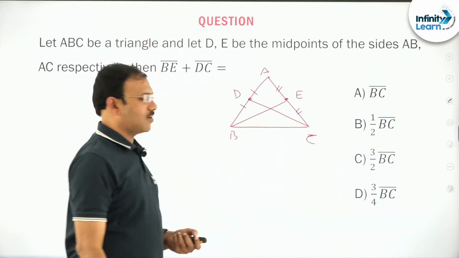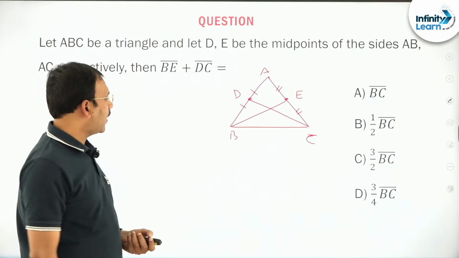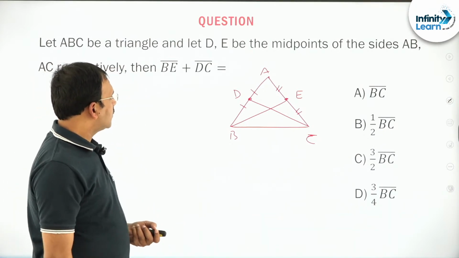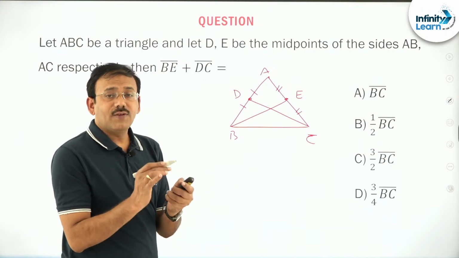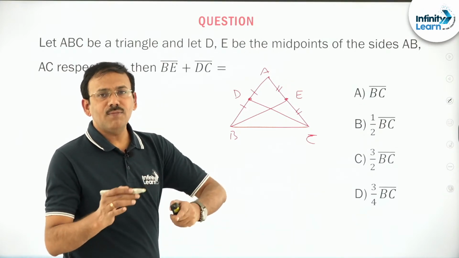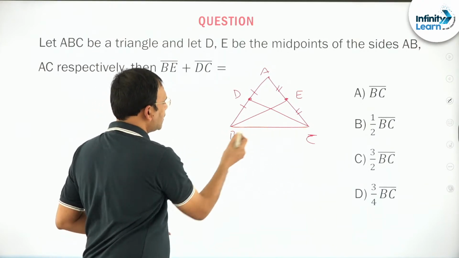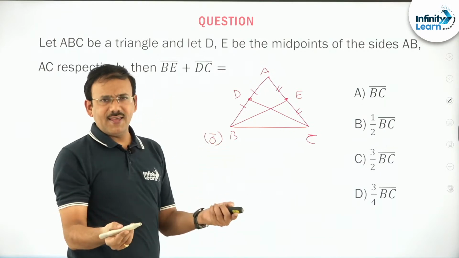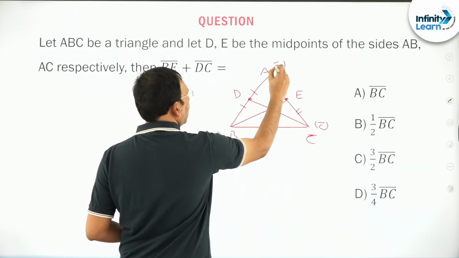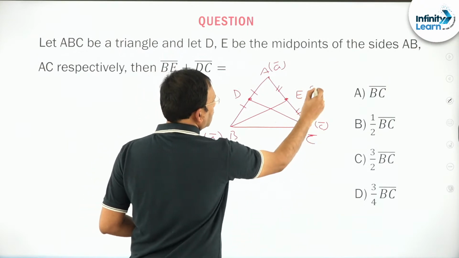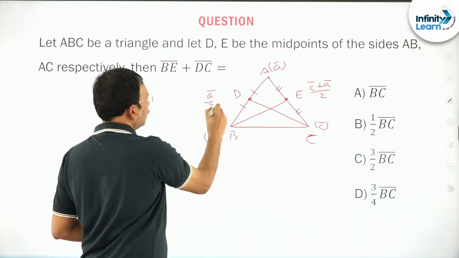DC bar, this vector, he is expecting all in terms of BC bar, my dear friends. So what you can do is, you can take one of the vertices as 0 bar and give names to all the others. You know why, friends? From this point, 3 are going this or this. I take this as 0 bar, you can take anywhere of course. I name this point as C bar, this point as A bar, so that since this is the midpoint, this is C bar plus A bar by 2, and this one is 0 bar plus A bar by 2.